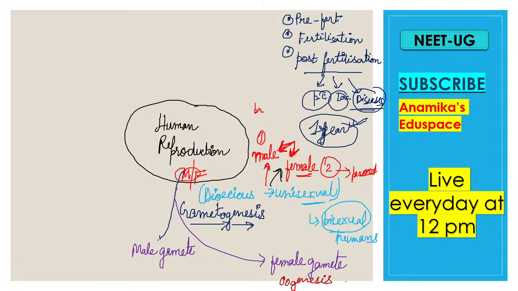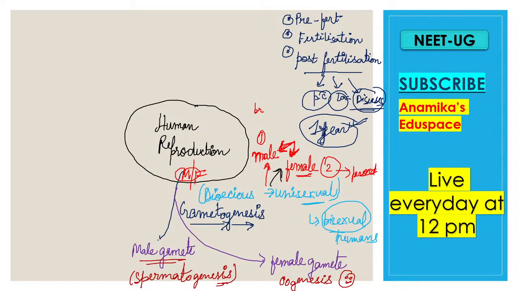It is known as oogenesis. Clear? And male gamete production is known as spermatogenesis. I am only teaching you from the basic level, and then we will move on to the higher level or the depth one. So gradually we will move to that level.